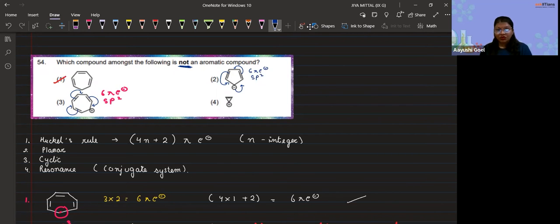And the fourth one also, there are 2 pi electrons because there is only 1 double bond. In that case, the plus charge means that an electron is lost. If I put the value of n equal to 0 in Huckel's rule, then I get 2 pi electrons only. So it is following Huckel's rule. It is a planar structure because all the carbons are sp2 hybridized, and it is cyclic and showing complete resonance as well.